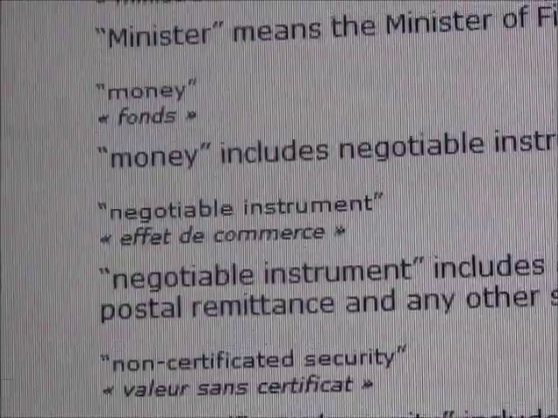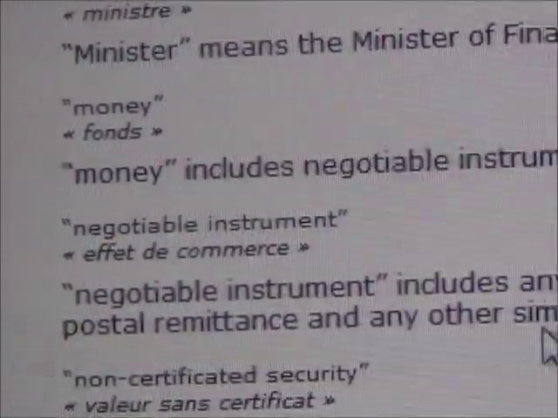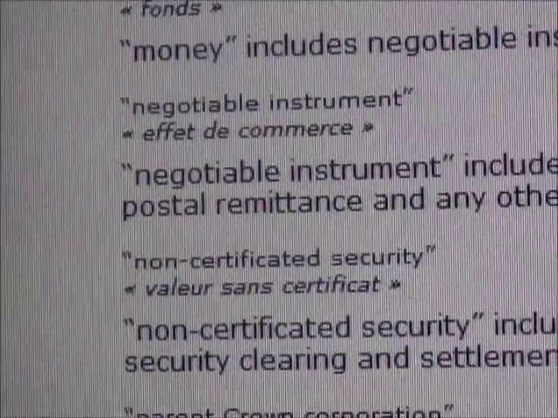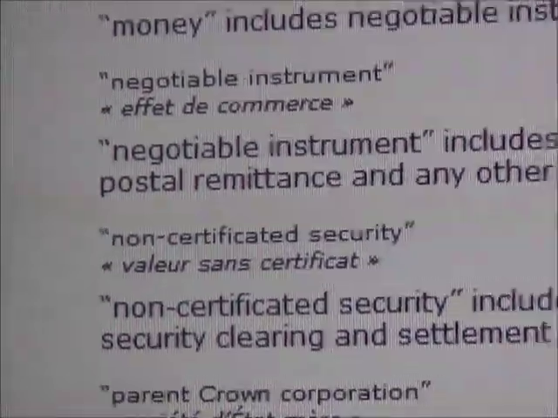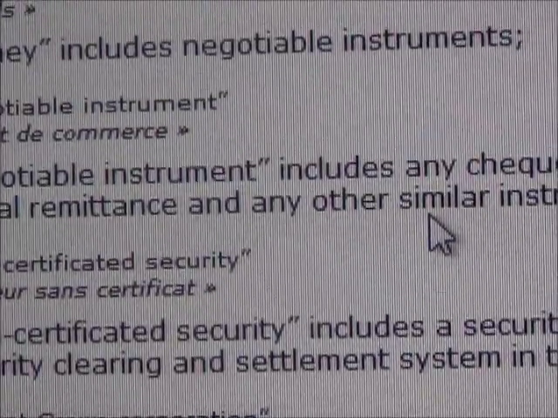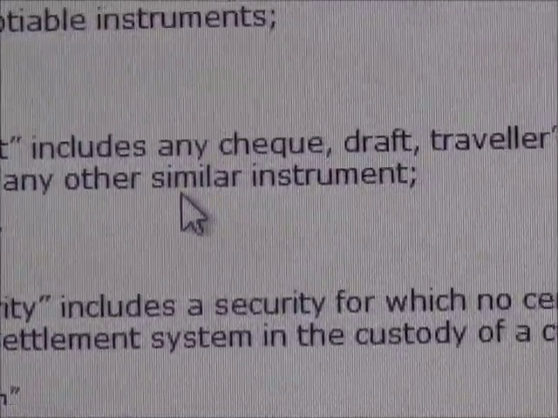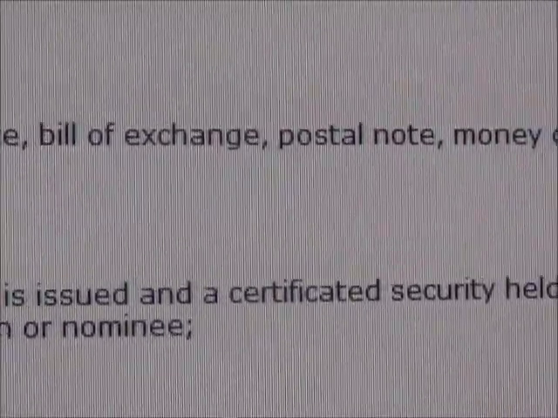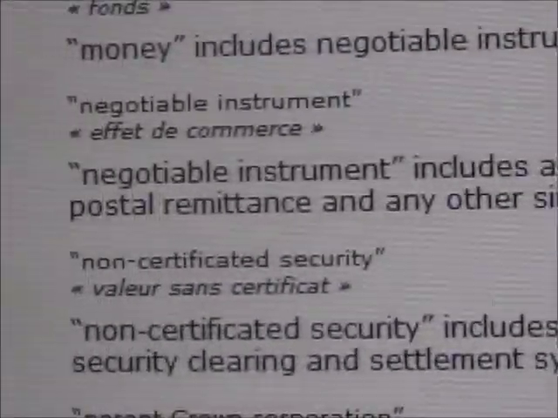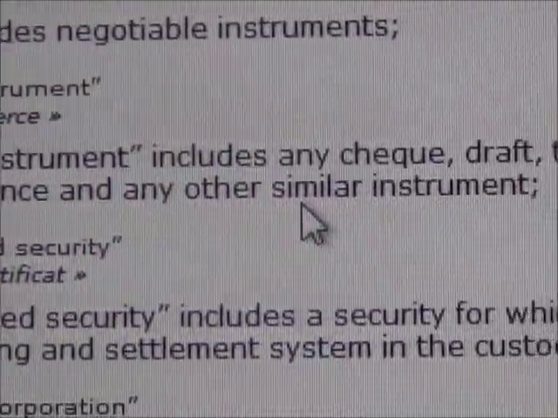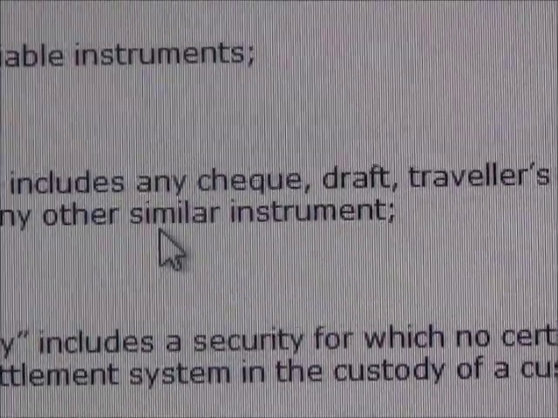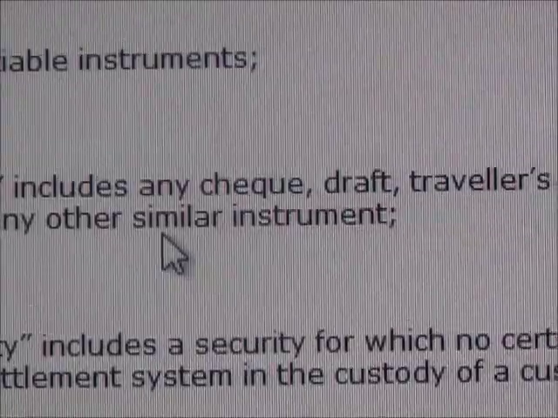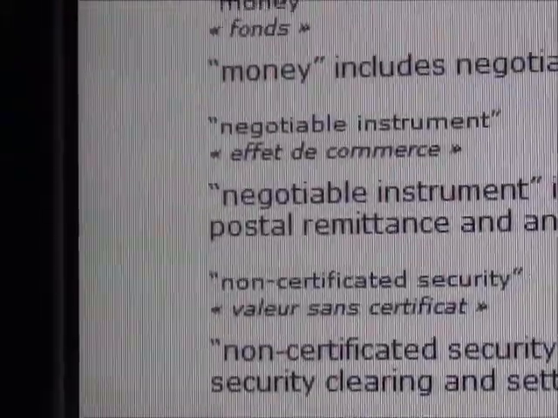Money includes, so you notice that word includes, negotiable instruments. Now, negotiable instruments affect the commerce. Negotiable instruments includes, notice that word again, any check, draft, traveler's check, bill of exchange, postal note, money order, postal remittance, and any other similar instrument. That's what money is. It's not just what you think you're carrying in your wallet with a picture of the Queen. Money is any negotiable instrument.